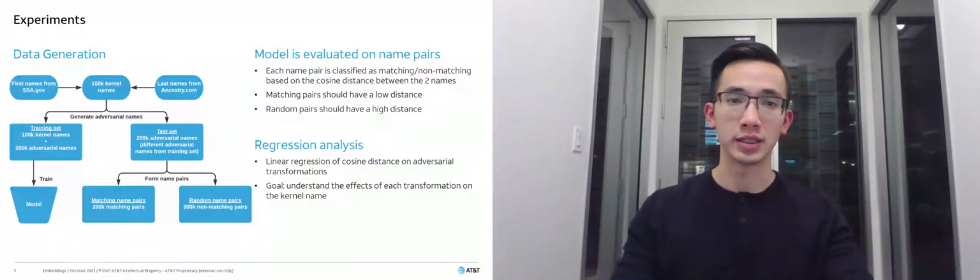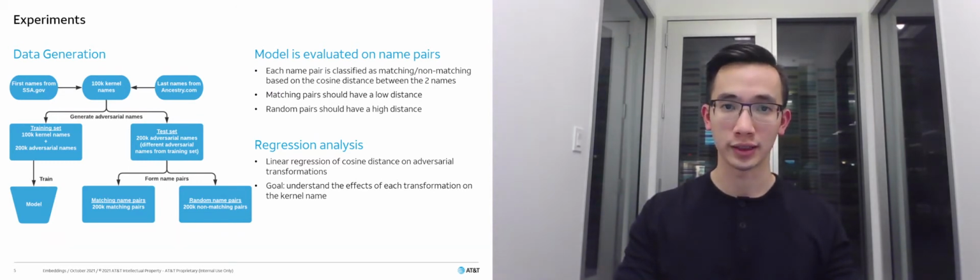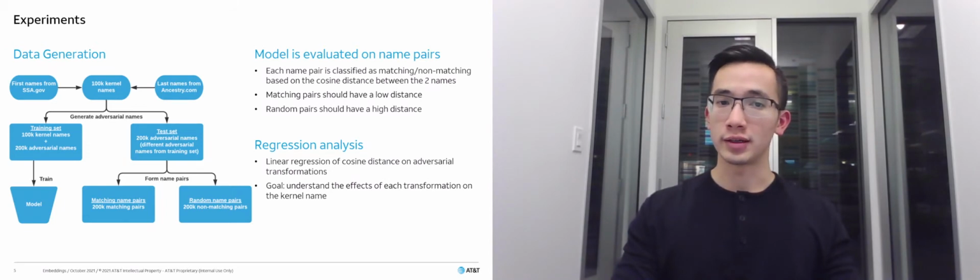Now getting into the experiments. The data we used was completely synthesized from public name lists, and the diagram walks through how the data was generated. The important takeaway here is that we end up with matching pairs and random pairs for the test set, because the model is evaluated on name pairs.